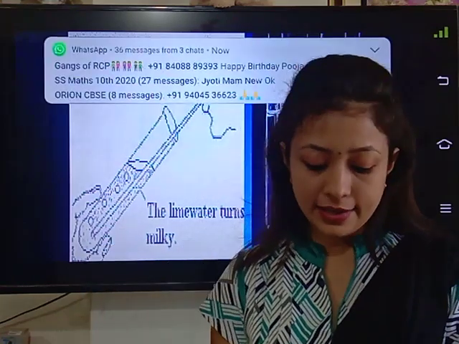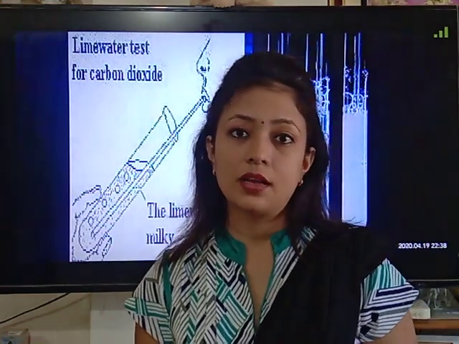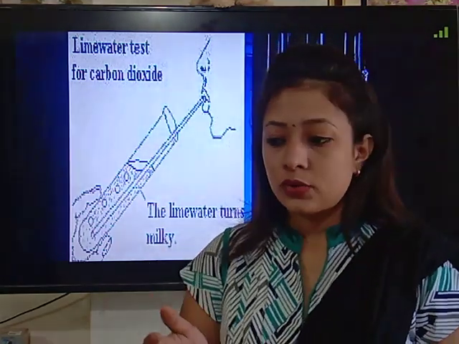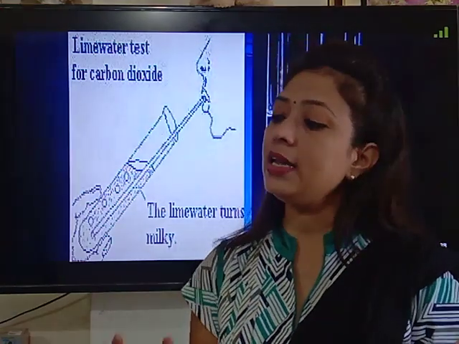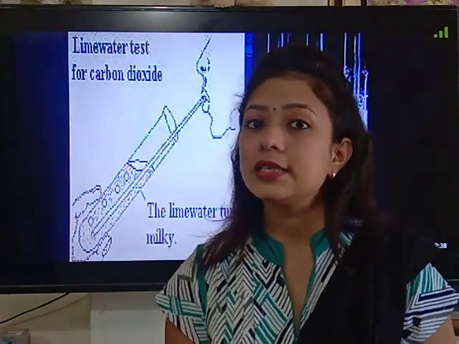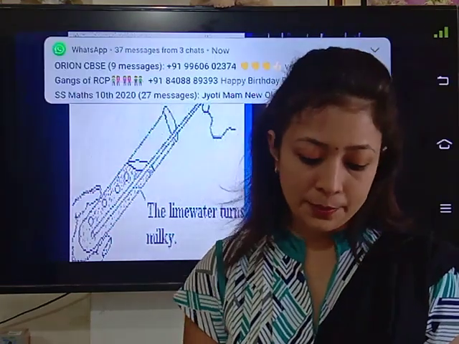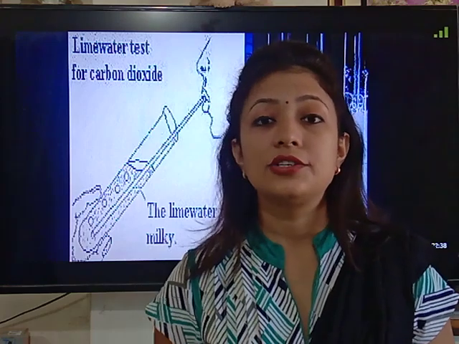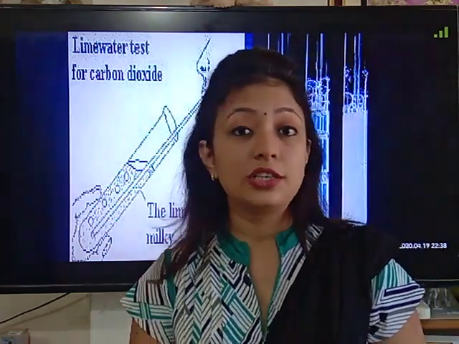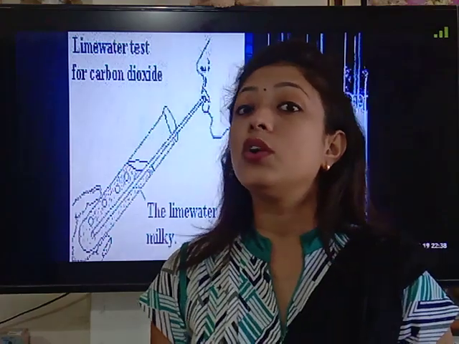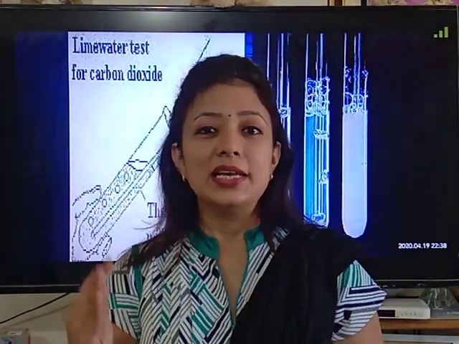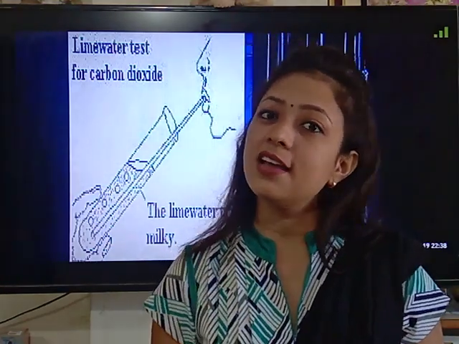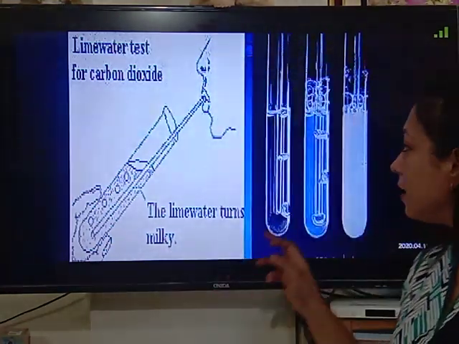When lime water, Ca(OH)2, reacts with carbon dioxide, the equation will be Ca(OH)2 plus CO2 gives, on the product side, CaCO3, that is calcium carbonate. And children, this calcium carbonate is insoluble in water, and hence it remains suspended in the lime water. It remains suspended over here.